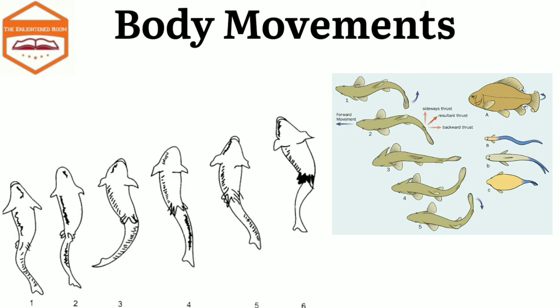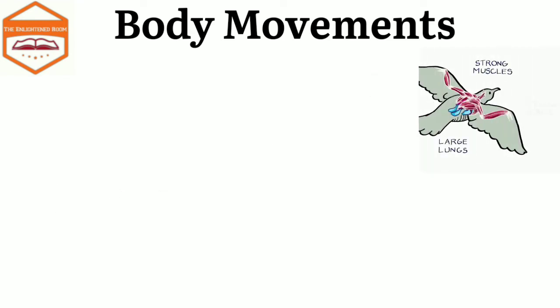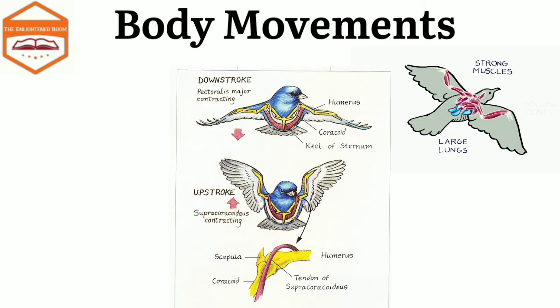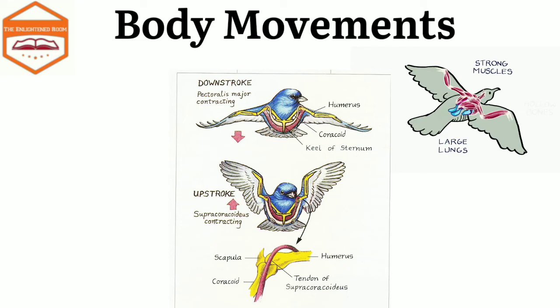Now it's time for the birds. The birds can fly in the air as well as walk on the ground. Some birds like ducks and swans also swim in water. Birds can fly because of the following features. Number 1, the forelimbs are modified into wings which help them fly. The hind limbs are used for walking and perching.